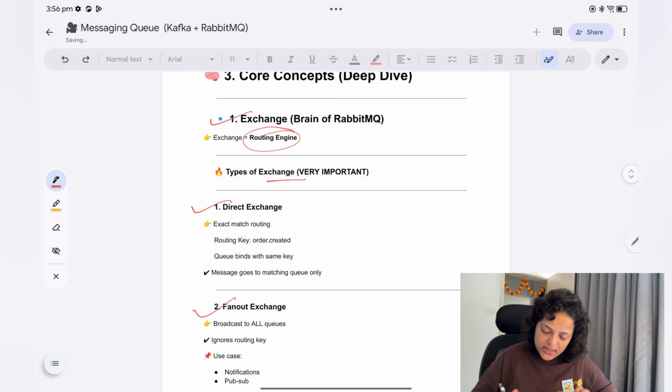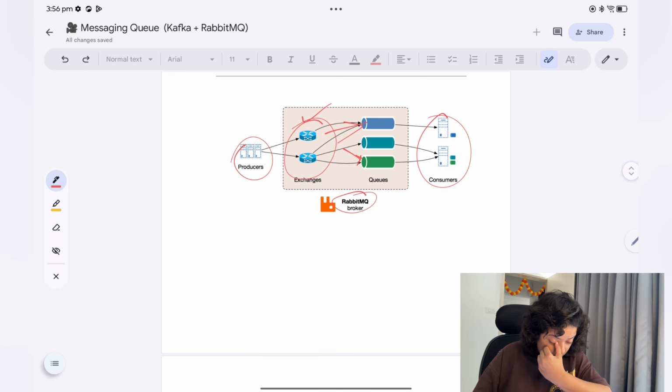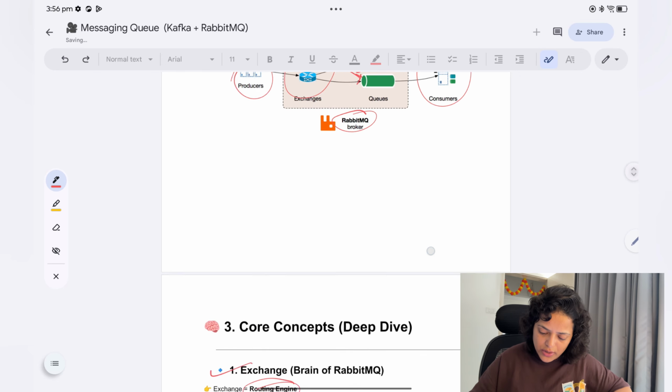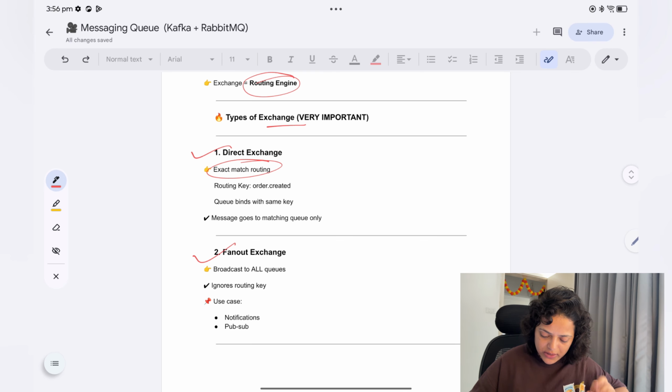Now what do they do? Direct exchange means exact match routing. You will have one routing key, so the message you are getting will have a routing key, and the queues are also associated with routing keys. Whichever matches exactly, it will just send to that queue. That is the very simple one, direct exchange.